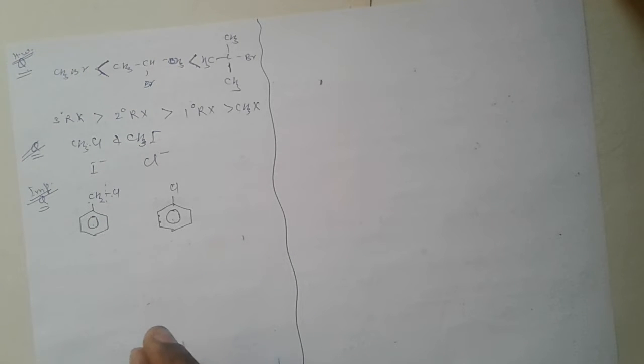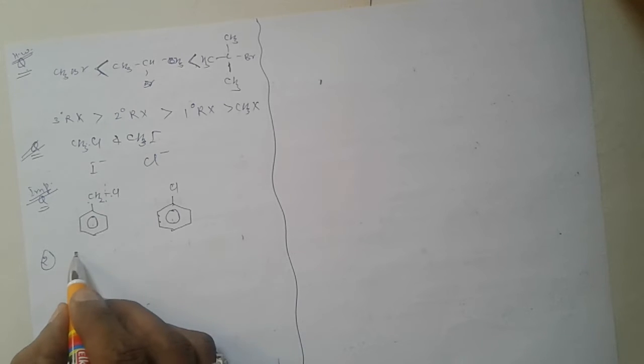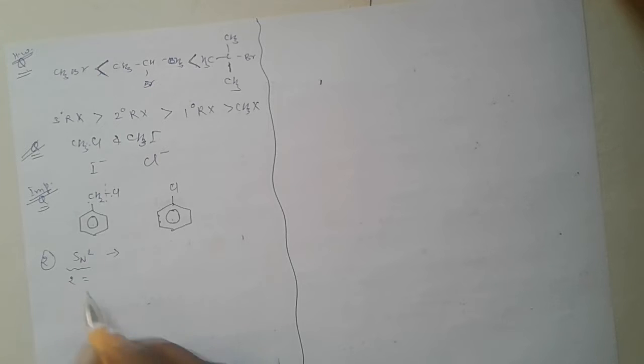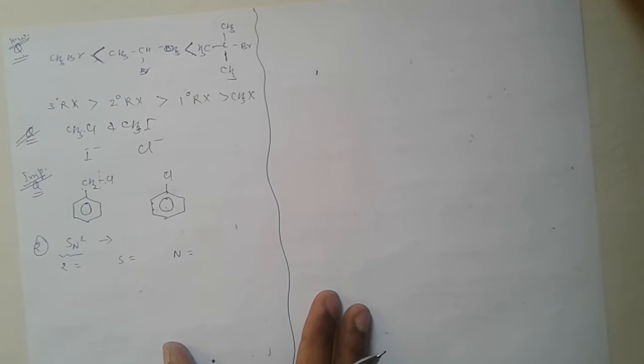Today we are going to discuss the second type of nucleophilic substitution reaction, that is, bimolecular nucleophilic substitution reaction, SN2. Here 2 means bimolecular, S means substitution and N means nucleophilic.